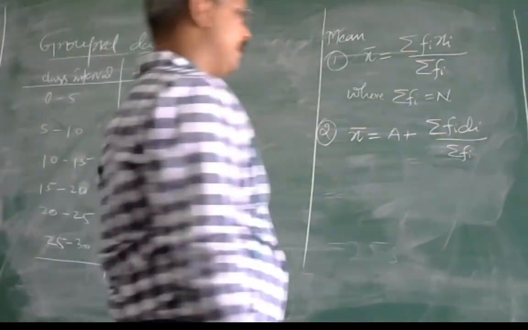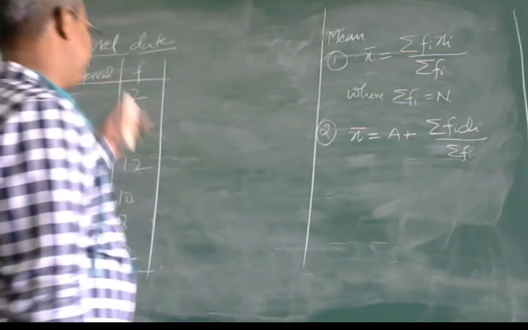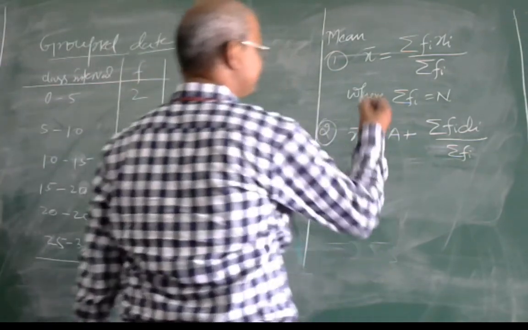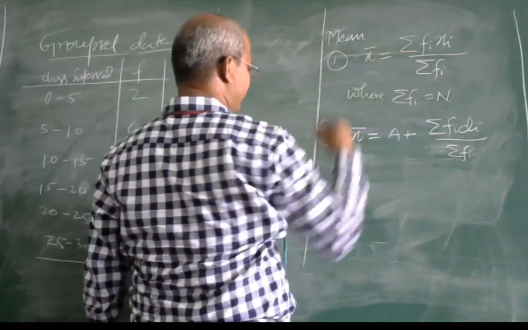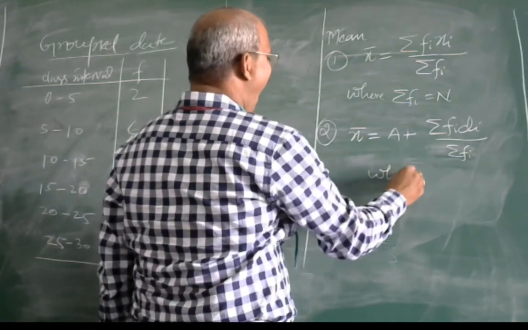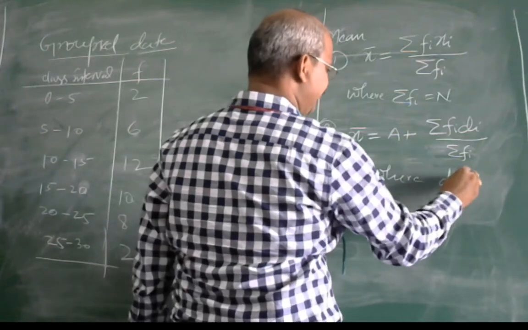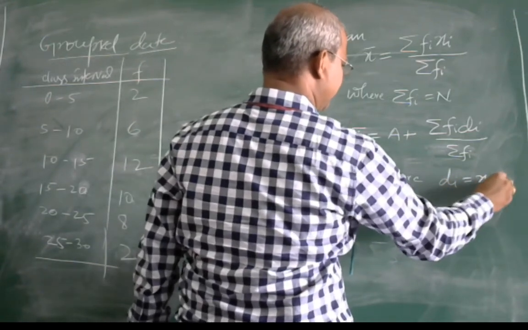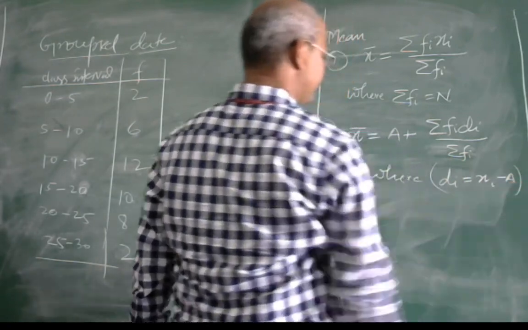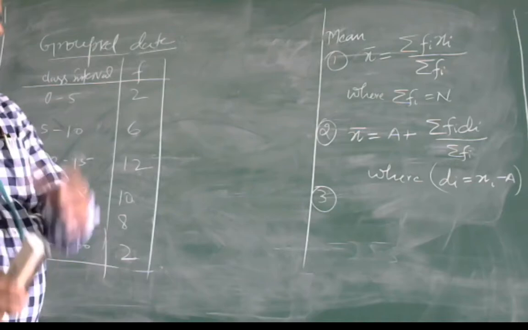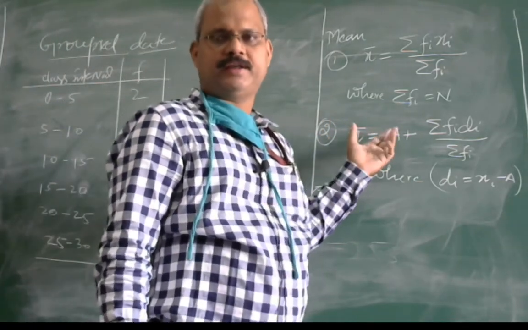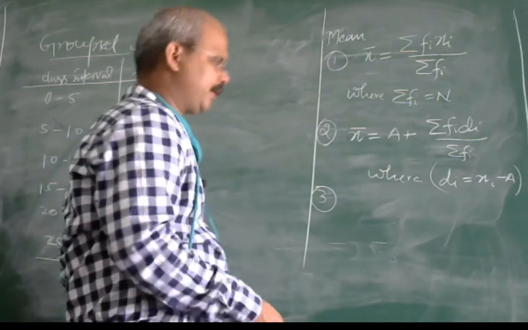Okay, students, N means total sum of frequency. So now it can be replaced by a capital N also, and the third would be deviation di is equal to xi minus a. This is the mean by assumed mean method. By taking assumed mean, this can be found out.